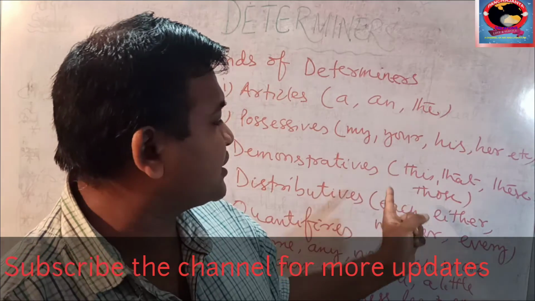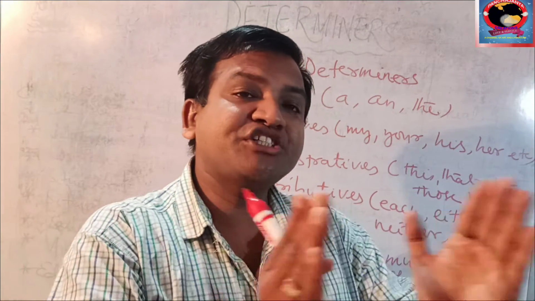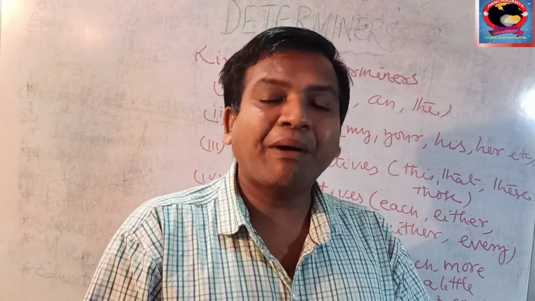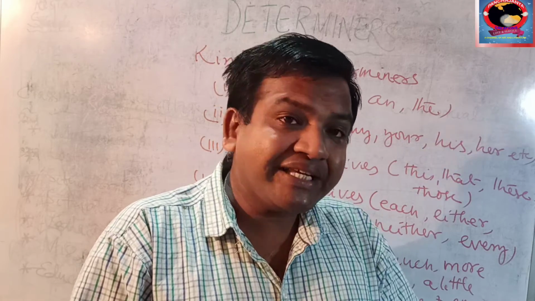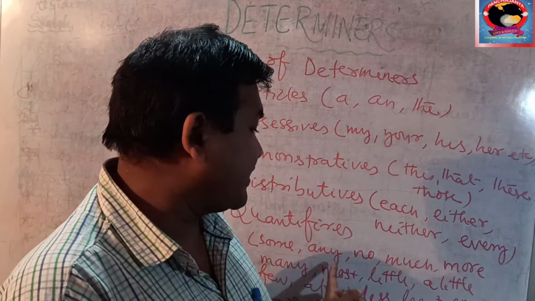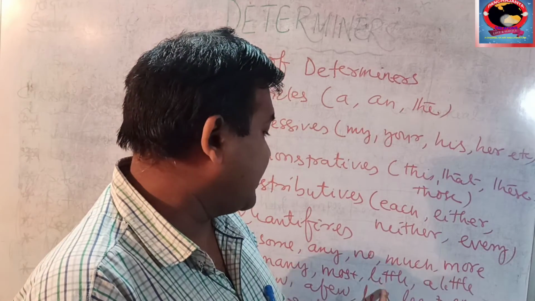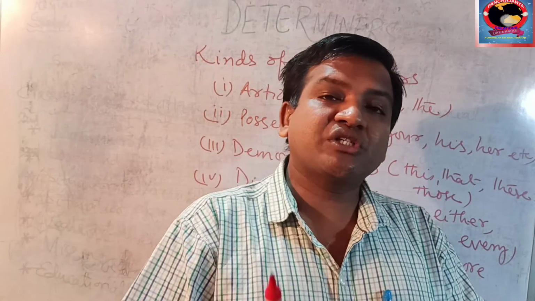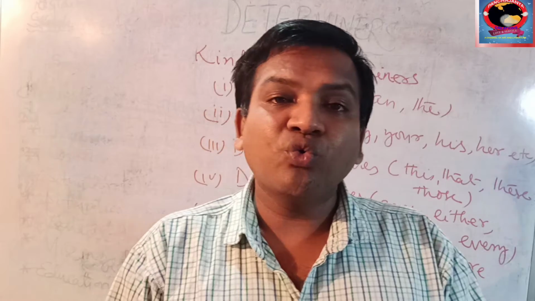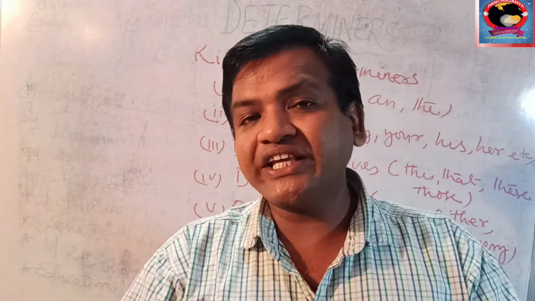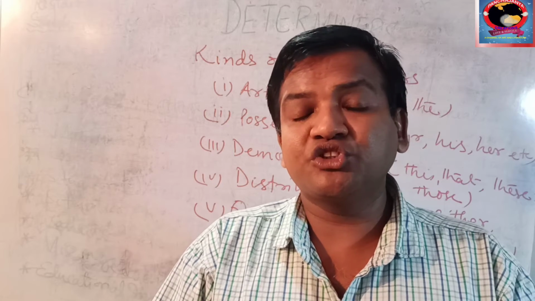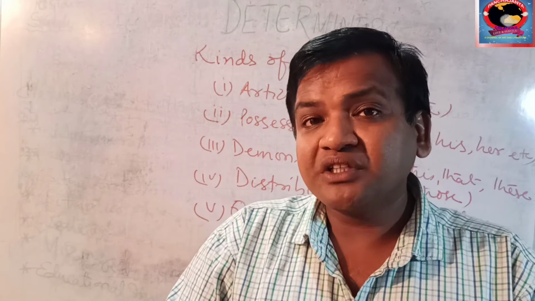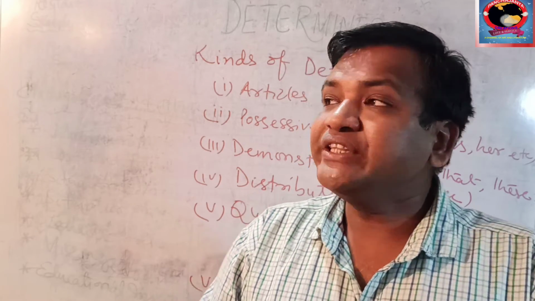So each, either, neither, every, when we are distributing these things. Then quantifiers, saying about quantity, which we have discussed earlier also: many, no, much, more, any, most, a little, few, less, least, and so on. Now interrogatives means question words, like what, where, which, whose, whom. In place of possessives we are using those things. So they are called determiners.